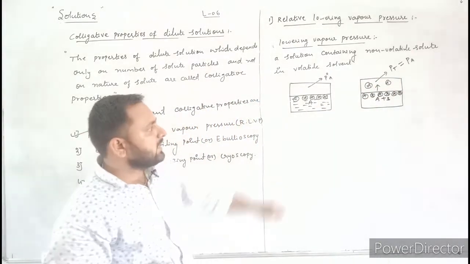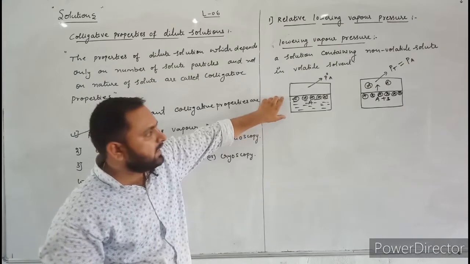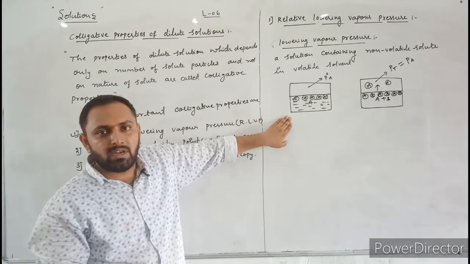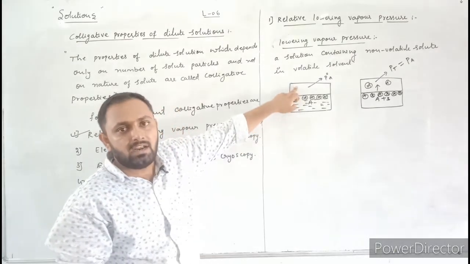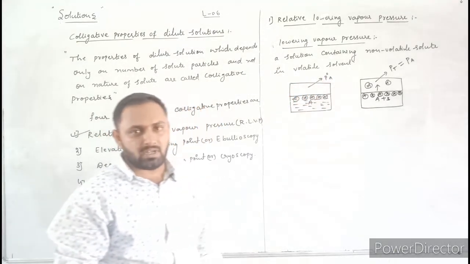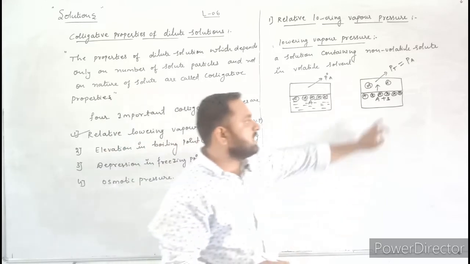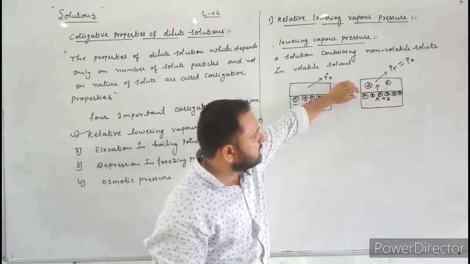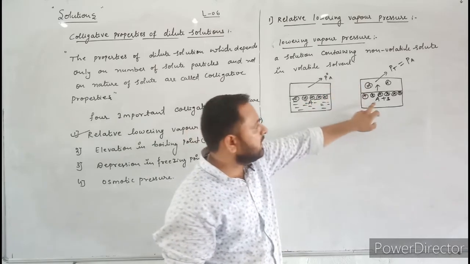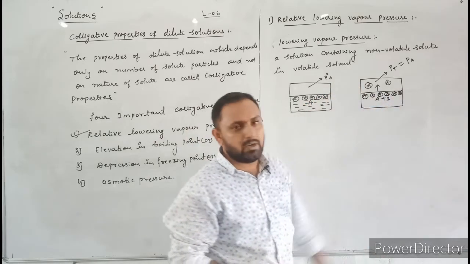Why? Because in the case of pure volatile solvent, more solvent molecules escape to the vapor phase and they produce more vapor pressure. But in the case of non-volatile solute, the surface is occupied by non-volatile solute particles.